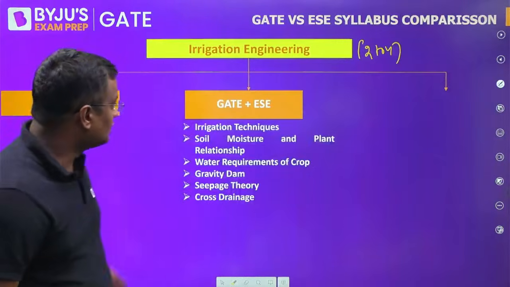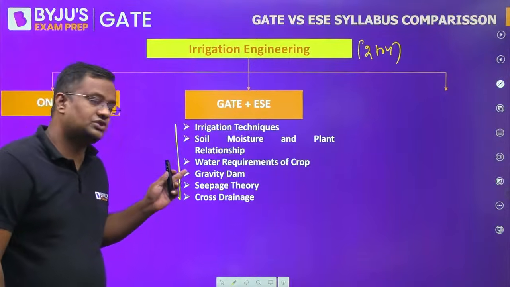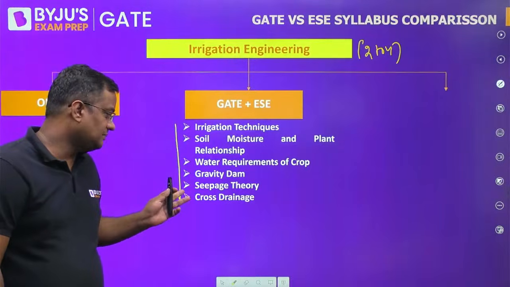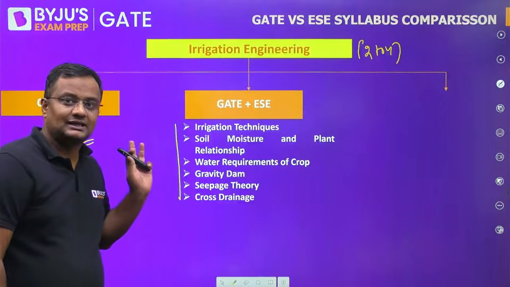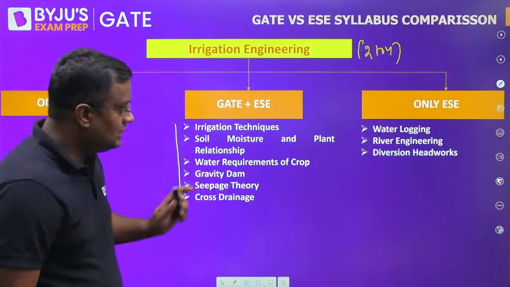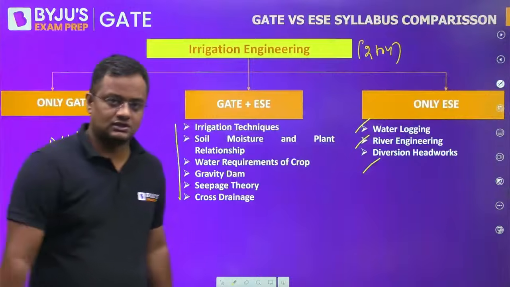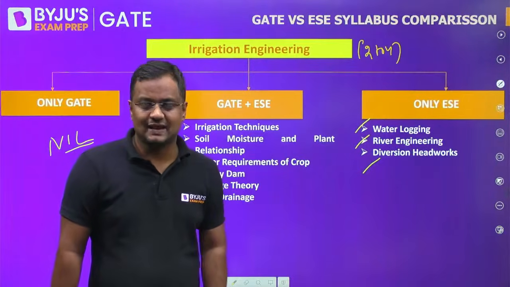Now, irrigation engineering, which comes for 2 to 4 marks in GATE. There is no topic which is only in GATE. The topics in both GATE and ESE are irrigation technique, soil moisture and plant relationship, water requirement of crop, that includes delta duty, gravity dam, CPS theory, Kennedy and Lacey's theory, and cross drainage. The topics which are only in engineering services are waterlogging, river engineering and diversion headworks, which you should not require if you are preparing for only the GATE exam.